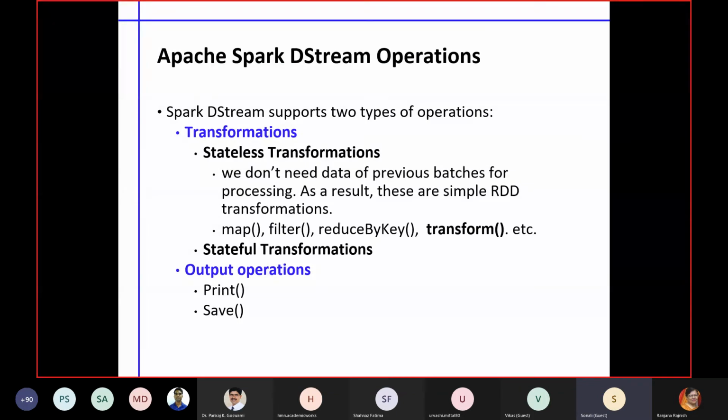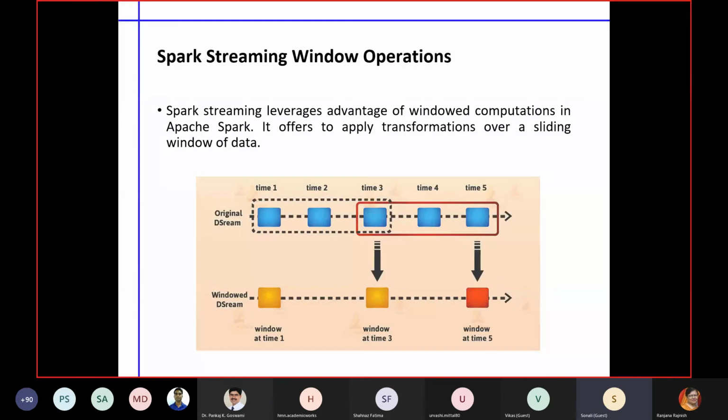There are two types of operations. One is stateless operations, which are simple RDD transformations, and the second is stateful operations, where we do some actual modification or further storage for future purposes.